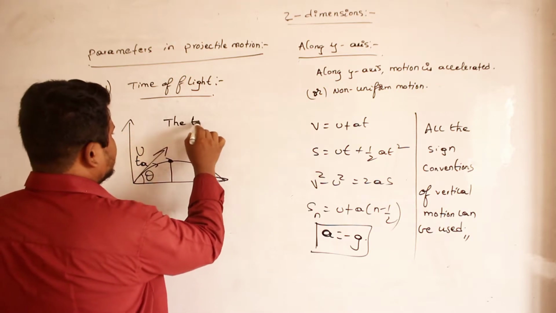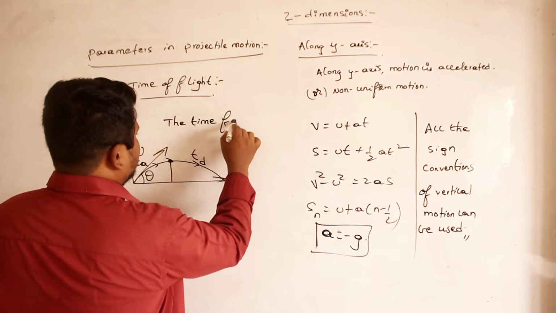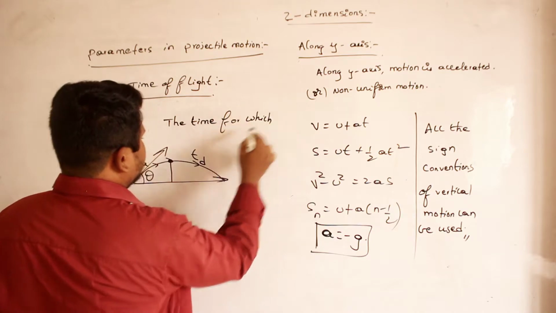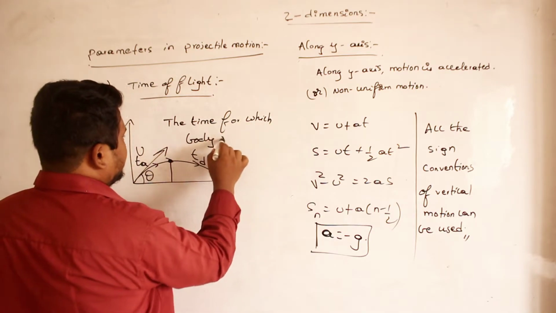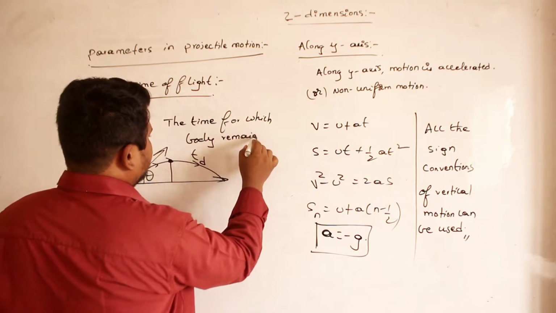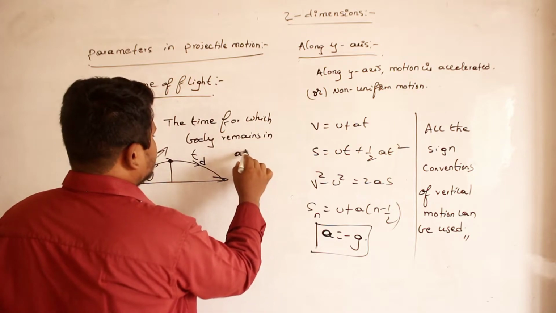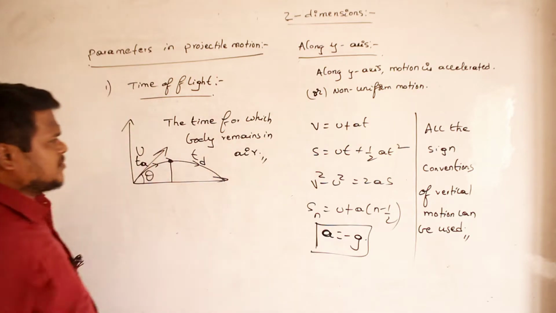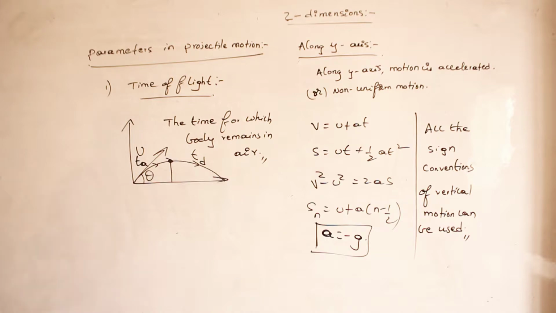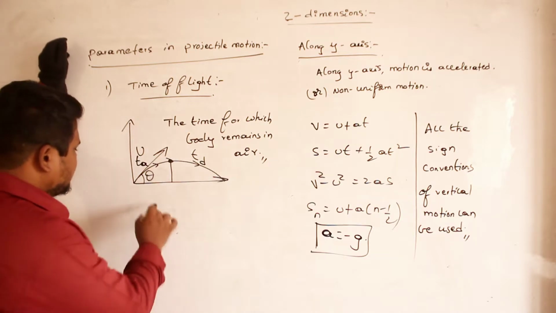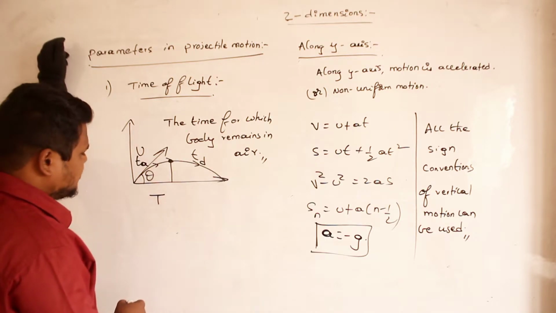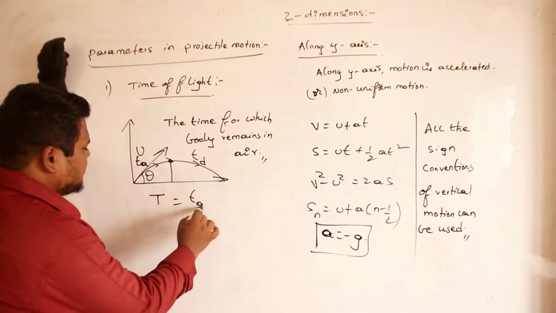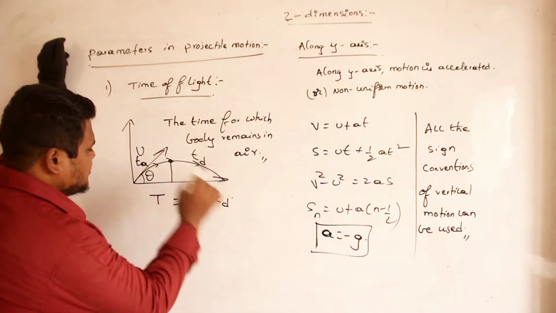So what is meant by total time of flight? The time for which the body remains in air is called time of flight. Clear, Nama? So therefore, capital T, I represent time of flight, is equal to time of ascent plus time of descent.